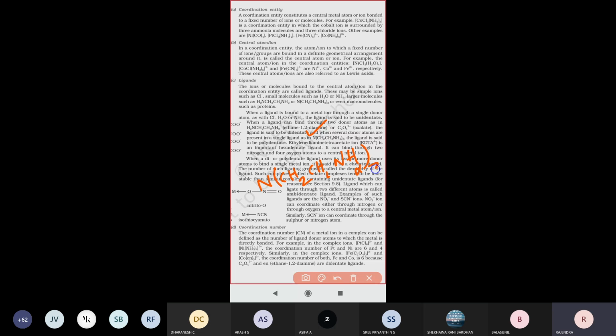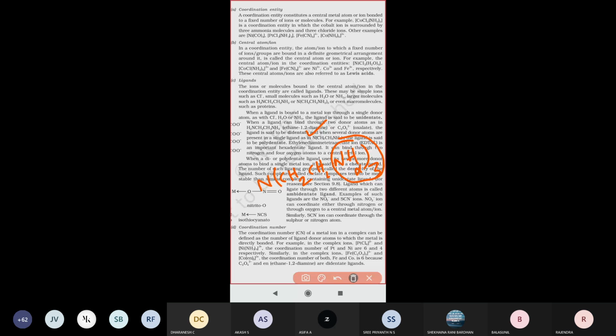So that means how many donor groups are presenting in this ligand? There are three NH2 groups presenting there. So that is called polydentate. That means more than two donor groups are presenting, and that is called polydentate.